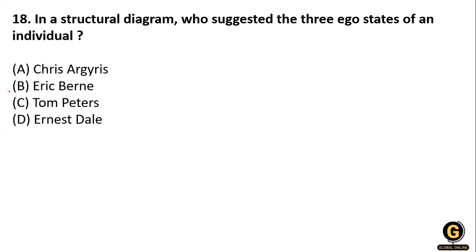The right answer is Eric Berne. Three ego states were given by Berne, in 1950. If you have the ego, you can remember it by thinking of burn from the inside, that is Berne. Clear?